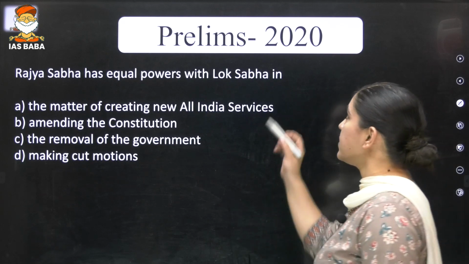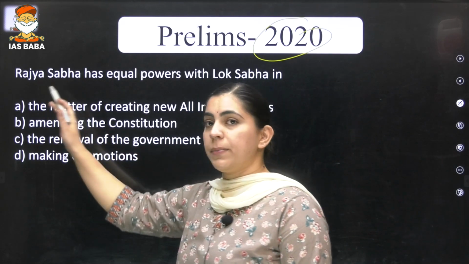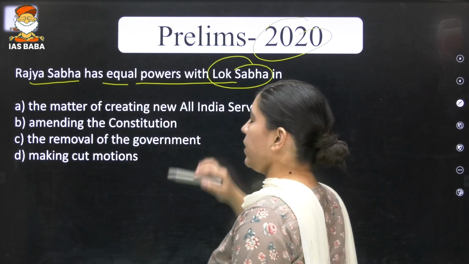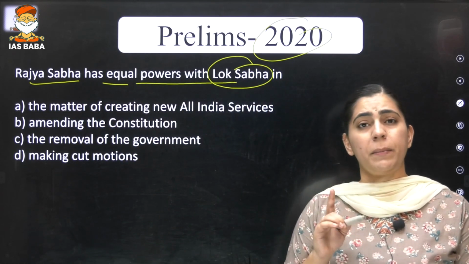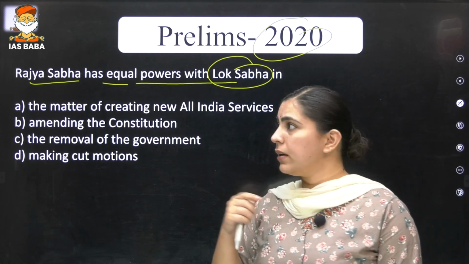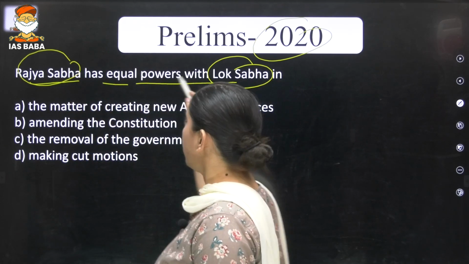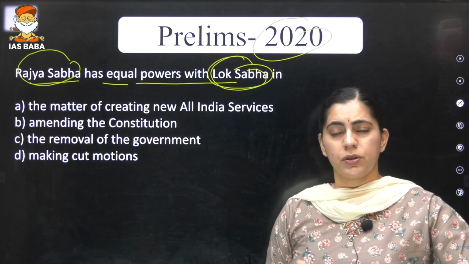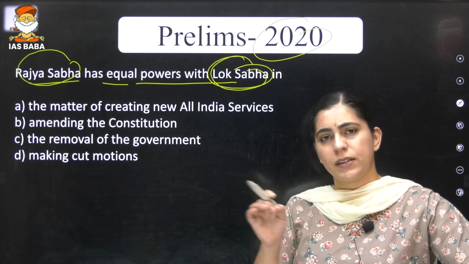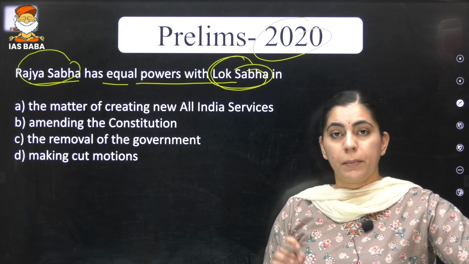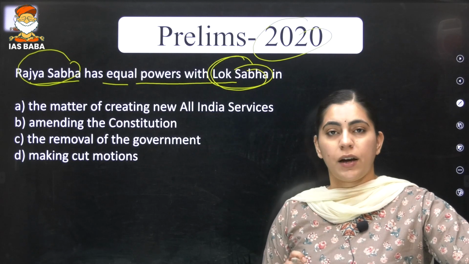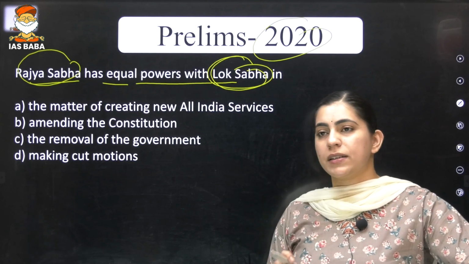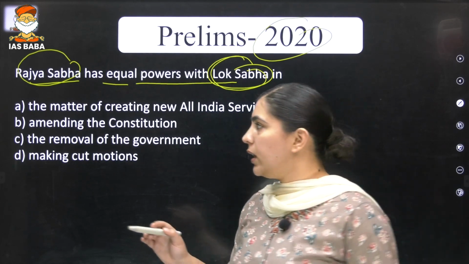The first question was asked in 2020, which is related to Rajya Sabha and Lok Sabha. It is saying that Rajya Sabha has equal powers with Lok Sabha. Now this is a question that has been repeated many times by the UPSC. Is it clear whether Rajya Sabha is more powerful or Lok Sabha is more powerful? Everyone knows that Lok Sabha is the popularly elected house, right? But in certain cases, Rajya Sabha and Lok Sabha have equal powers. In certain cases, the power is only with the Rajya Sabha, and in certain cases, only with the Lok Sabha. But the question is asking where both the houses have equal power.